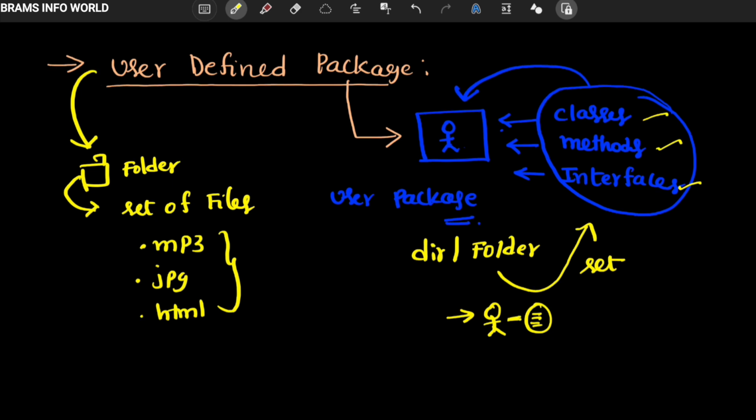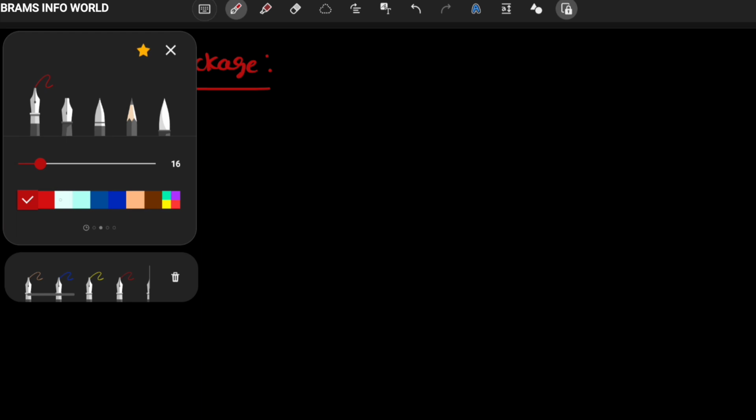To define a user package, we have two important steps.